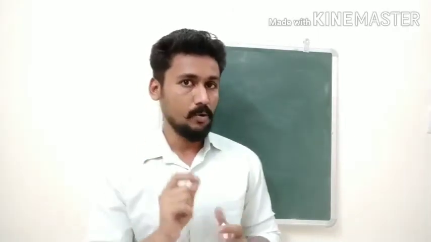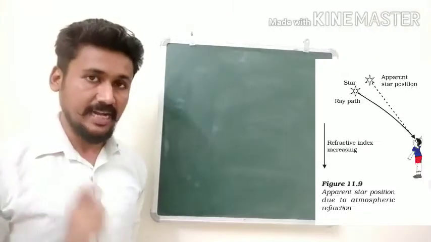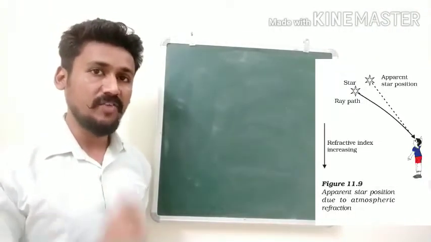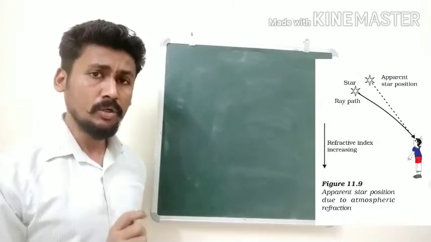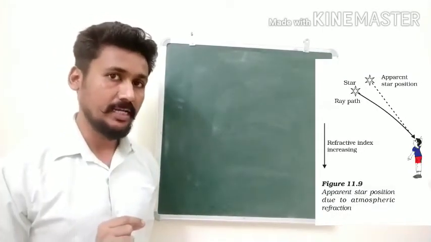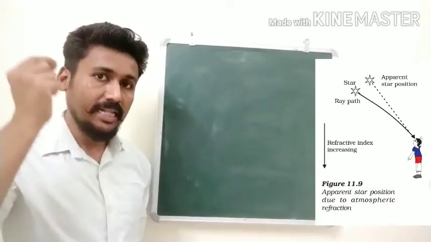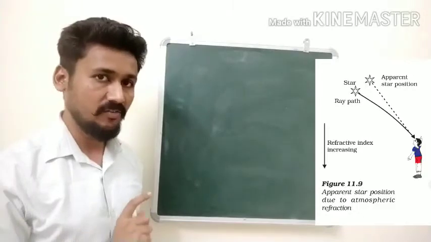Let us see how. Now the stars that we see in our night sky are very, very far away. They are light years away from our earth. So we can consider these stars to be point sources of light. Point sources means what? The light that is coming from these stars, we can consider it as a single ray of light.